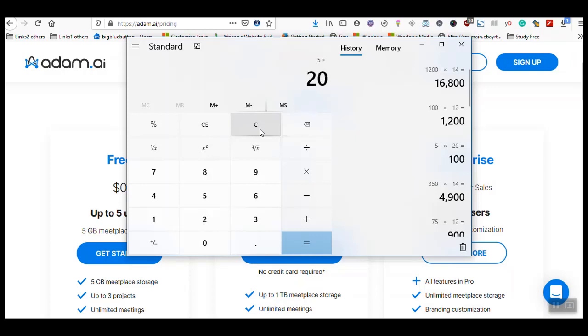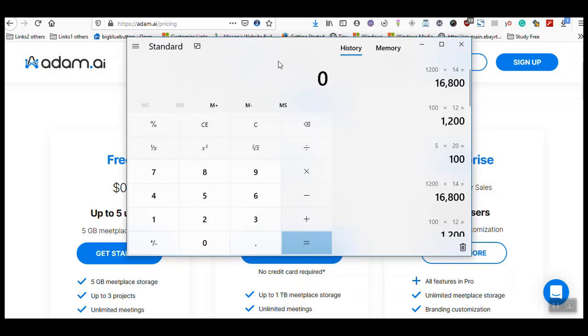for $5 times 20 users, that gives you $100 per month. Now, if you times that by 12, that is about $1,200 per year. And if you times that by 14 in rands or Namibian dollars, you get about 16,800. That's what you have to pay to use this program for 20 users. But for a limited period of time, you can get it for 20 users for 4,900. And that's what you pay annually, and that is locked. It will not increase, and that is just for 20 users.